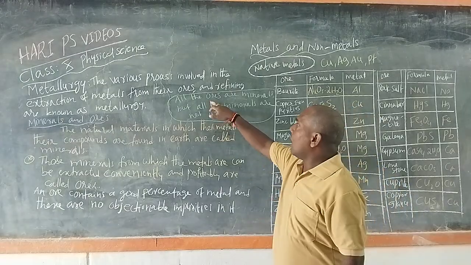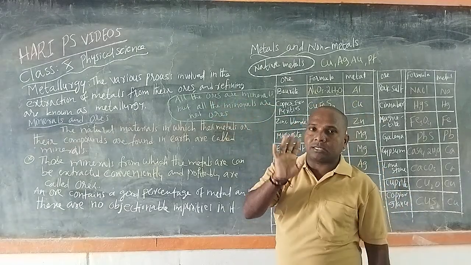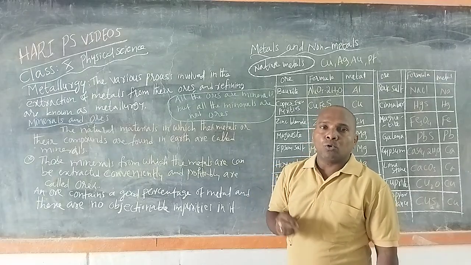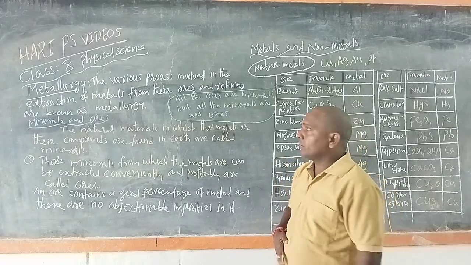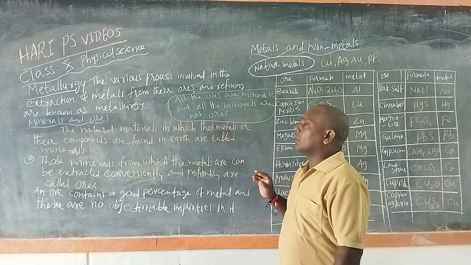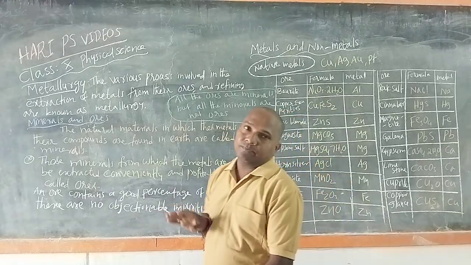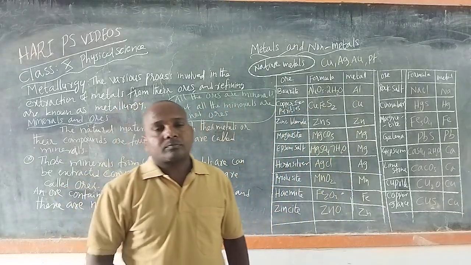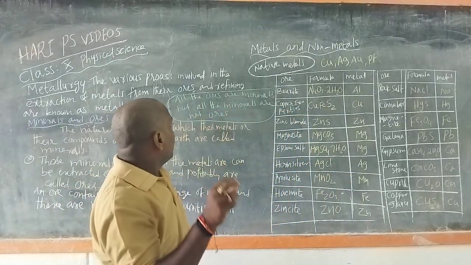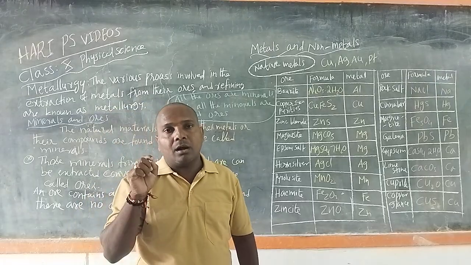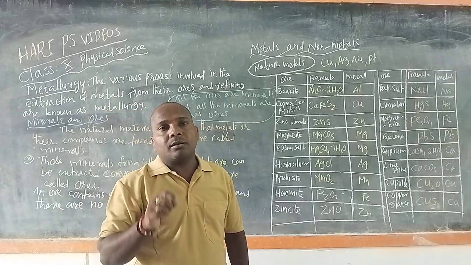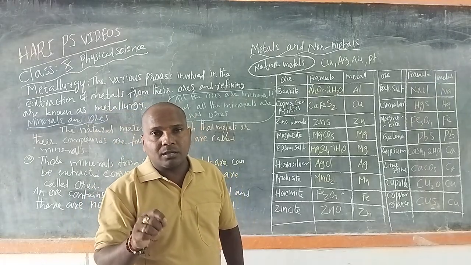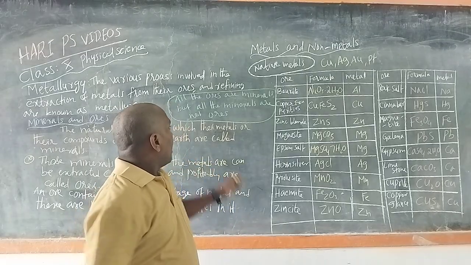That's why all ores are minerals, but not all minerals are ores.